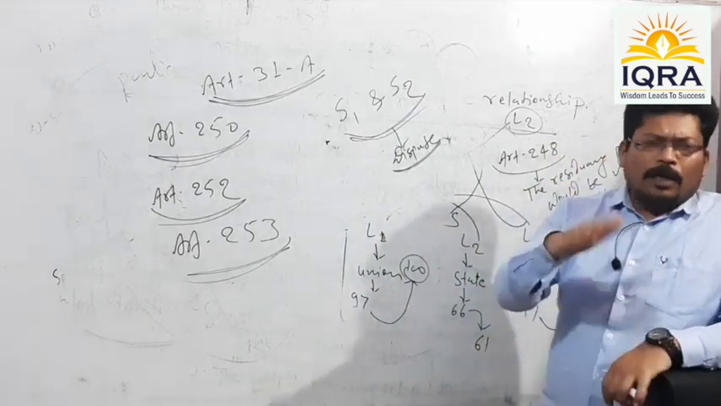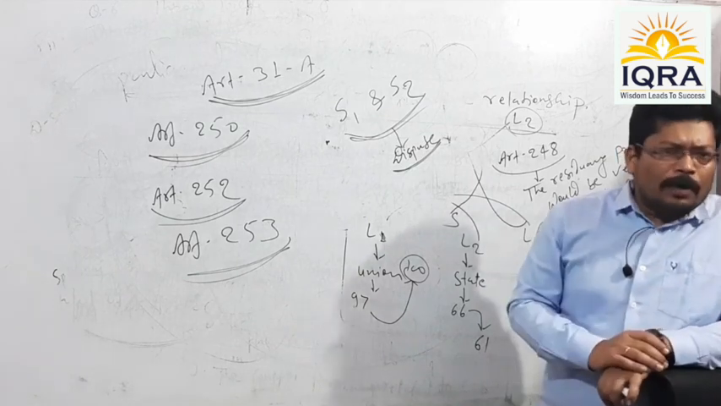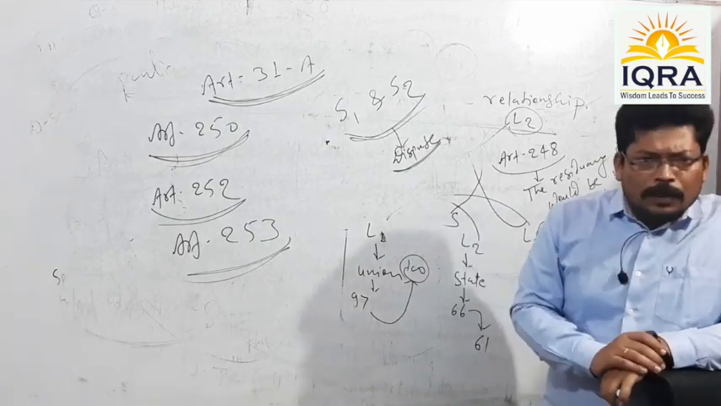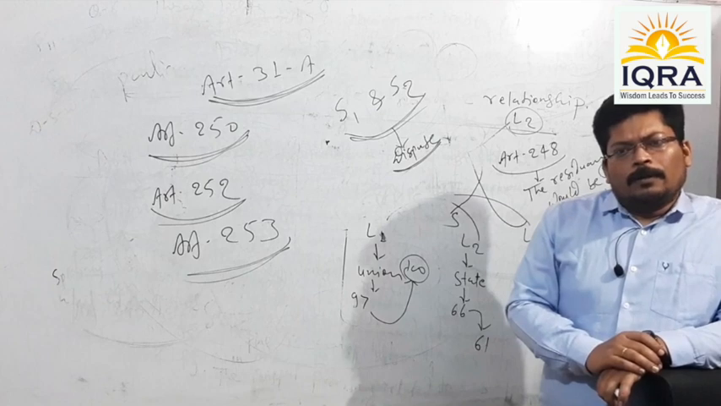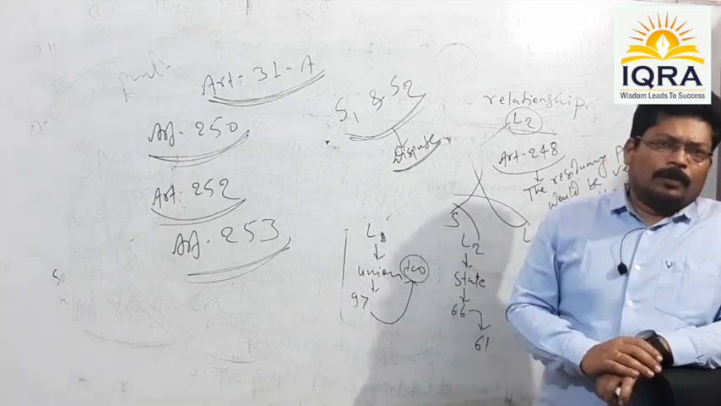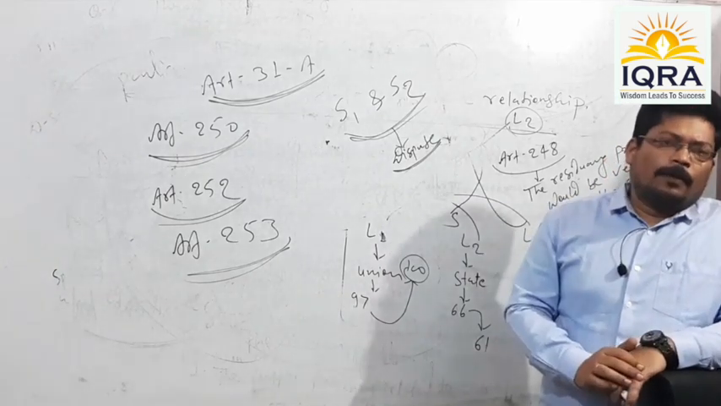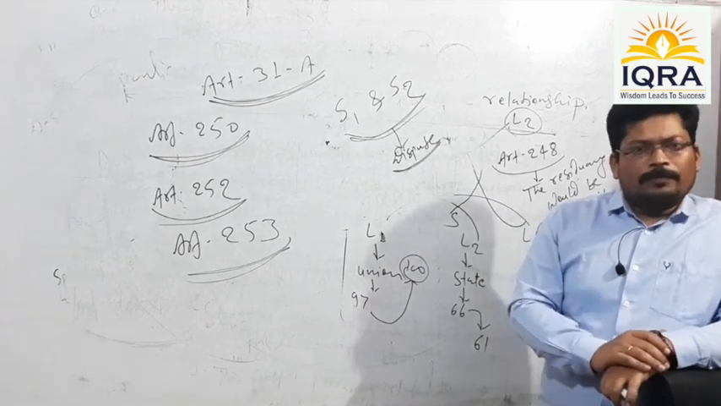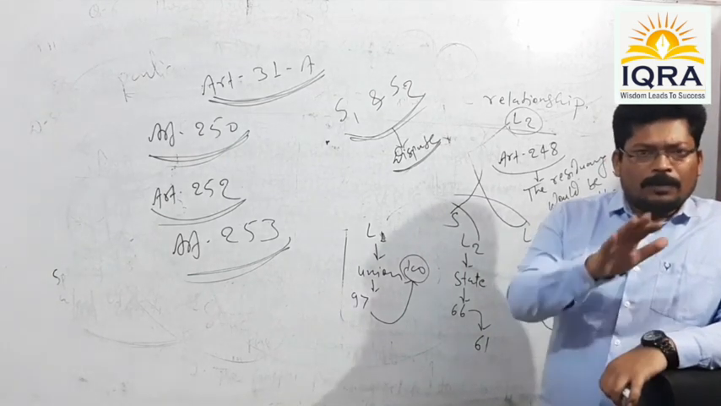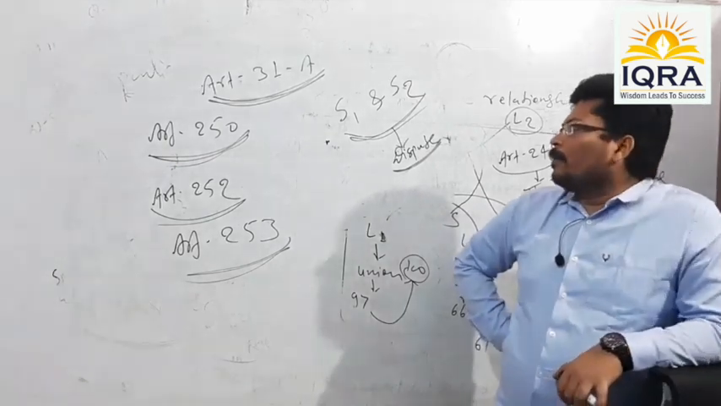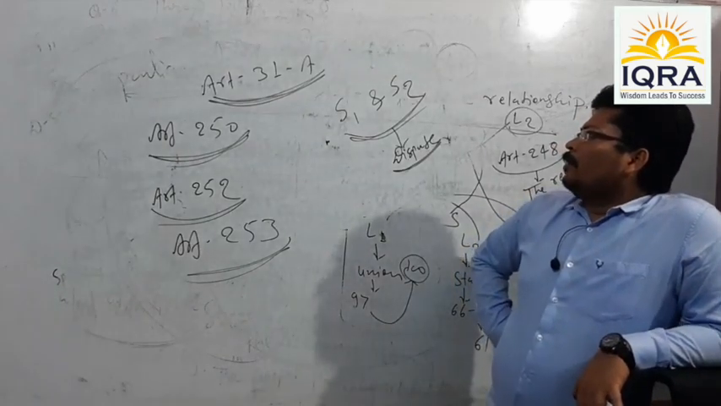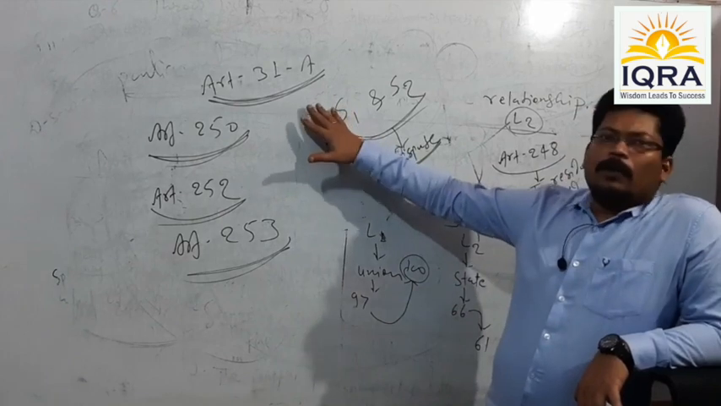Fundamental rights like right to equality, right to freedom, right against exploitation, right to religious freedom, cultural and educational rights, right to constitutional remedy. These are the 6 fundamental rights. Okay. Anyway, what does Article 31A say?